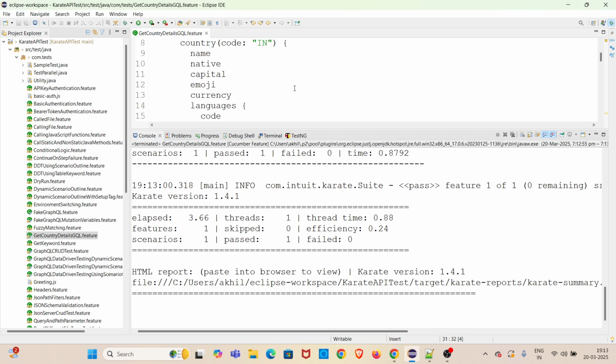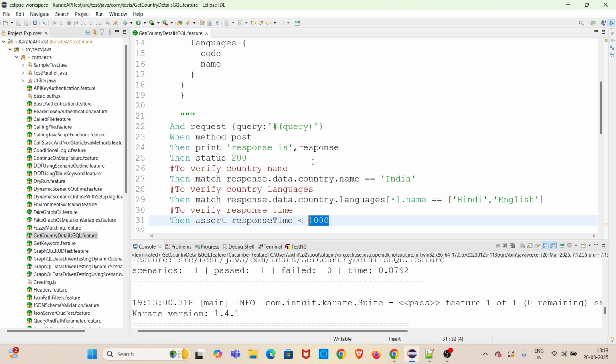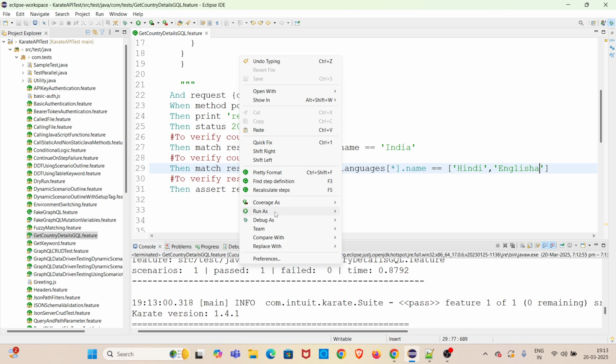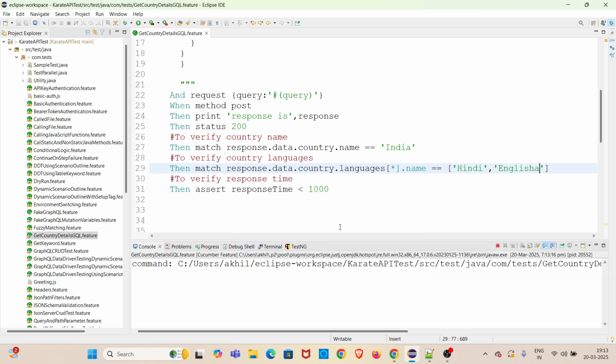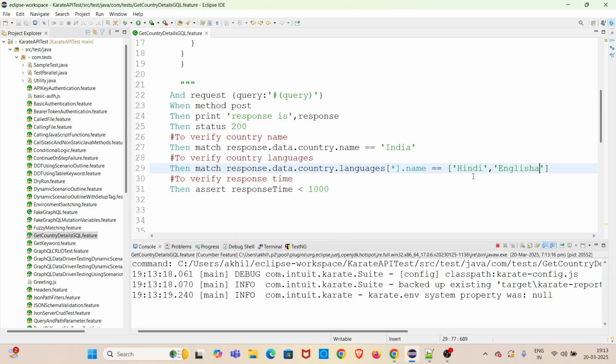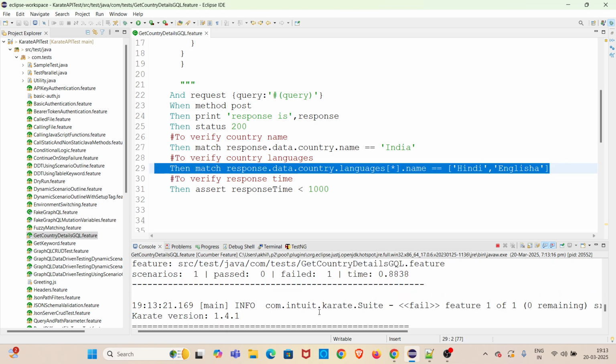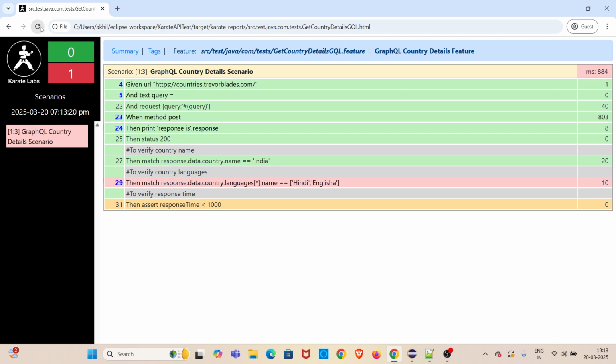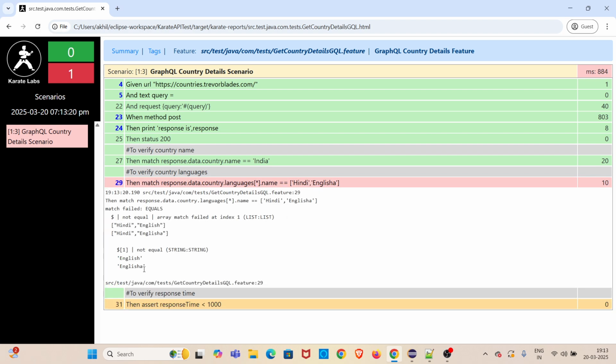Now I will intentionally make one assertion fail. I am adding an additional character here, saving the feature file, executing it again. This time the report has to appear in red color, and this particular assertion has to get failed. You can see the reason for the failure in the logs already. I will show the report as well. In the report also you will be getting the detailed explanation. So we were expecting the value to be this, but the actual value was English. That's why this code failed.